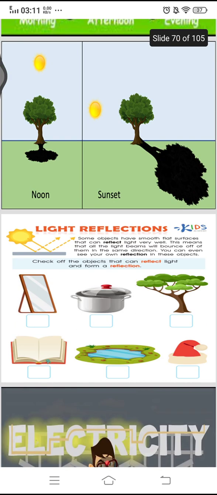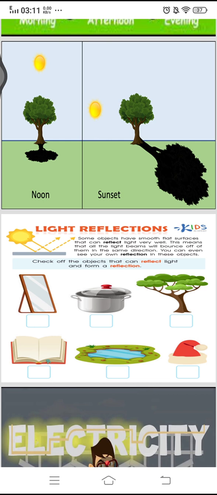And here we can observe that light reflects. What is the phenomenon of reflecting light? Light strikes the object and reflects back and reaches our eye and we can observe. Some of the objects allow light to pass through them. Look at it, here is a mirror and water. They are transparent and they allow all light to pass through them.